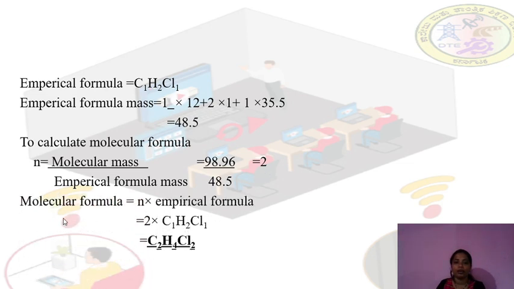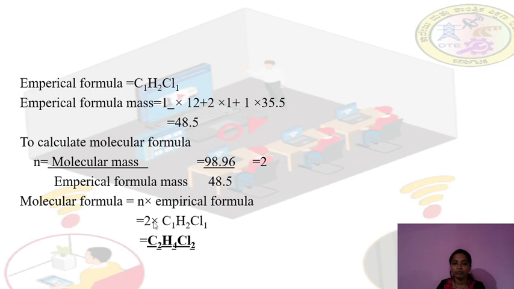Now how to calculate the molecular formula? Molecular formula is equal to N into the empirical formula. The empirical formula is C1H2Cl1, so 2 into C1H2Cl1. So the molecular formula is C2H4Cl2. This is the molecular formula of the compound.